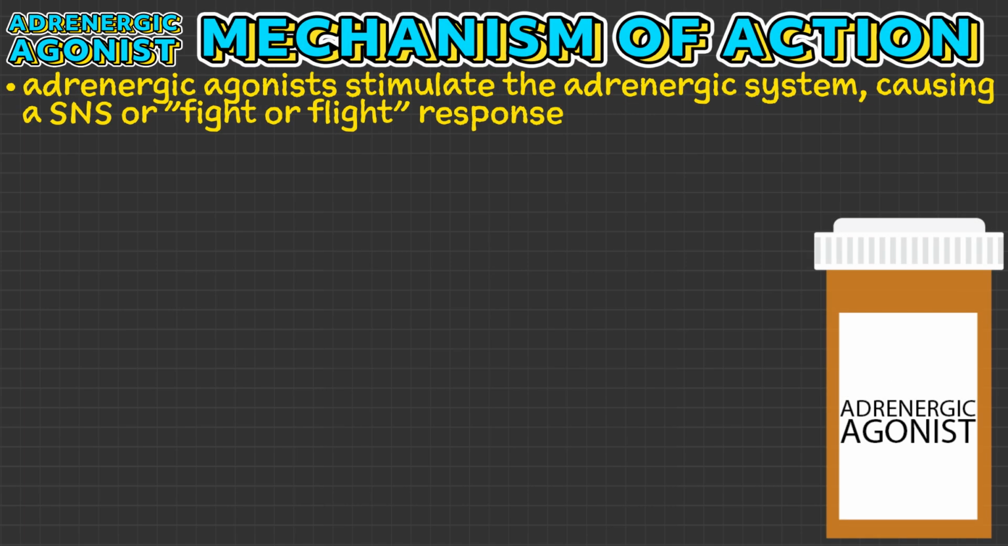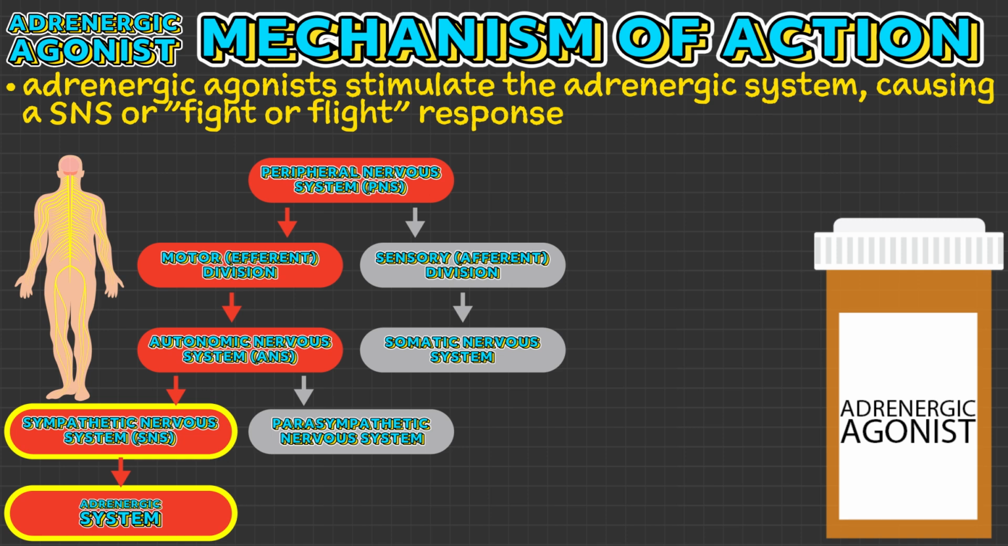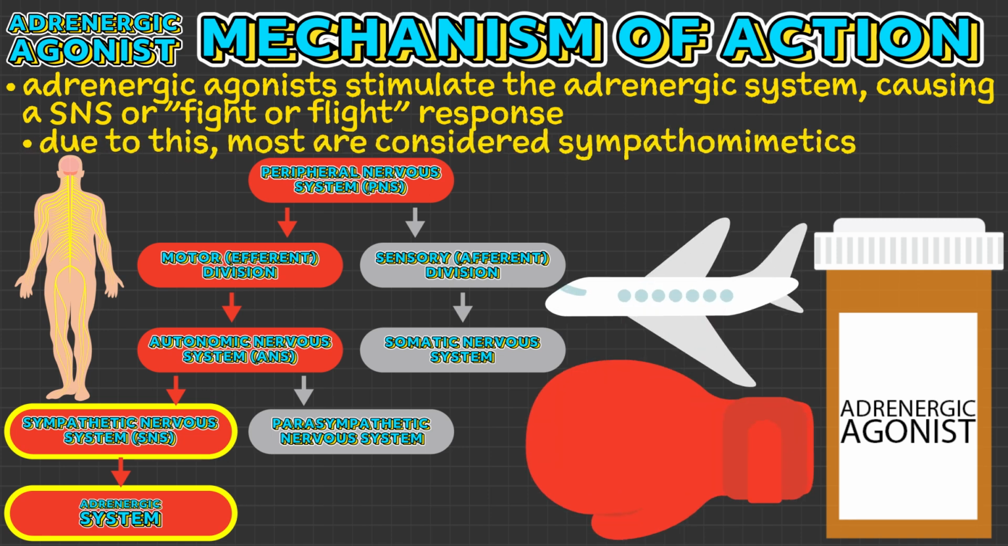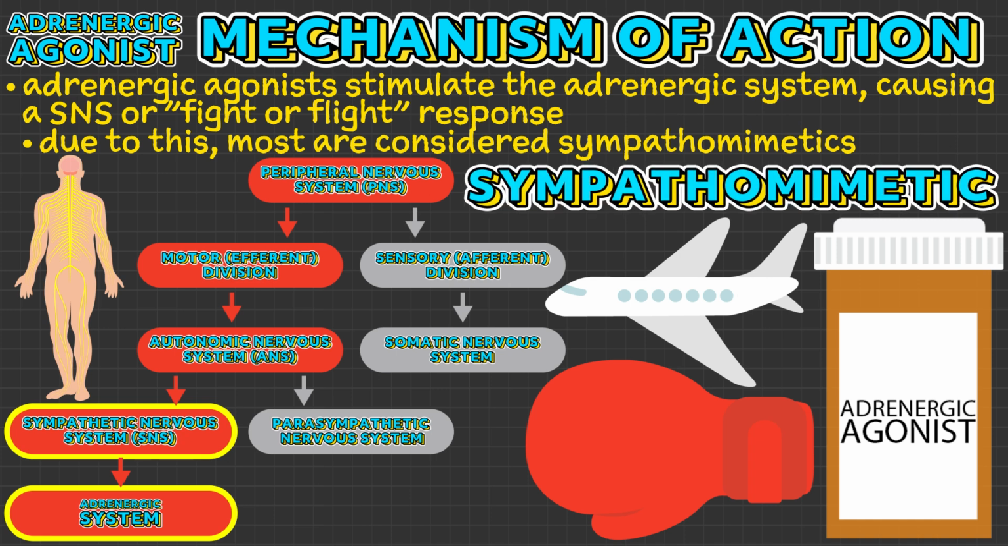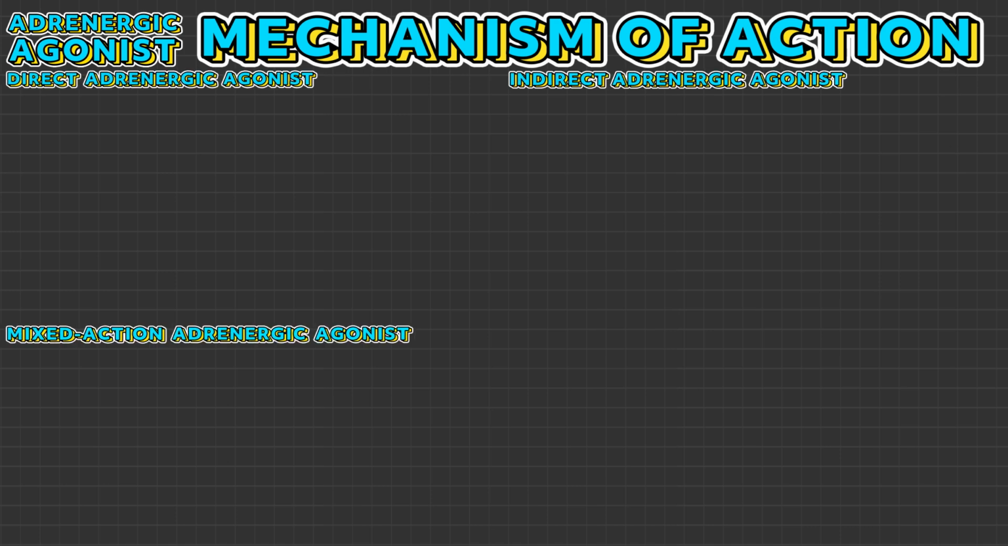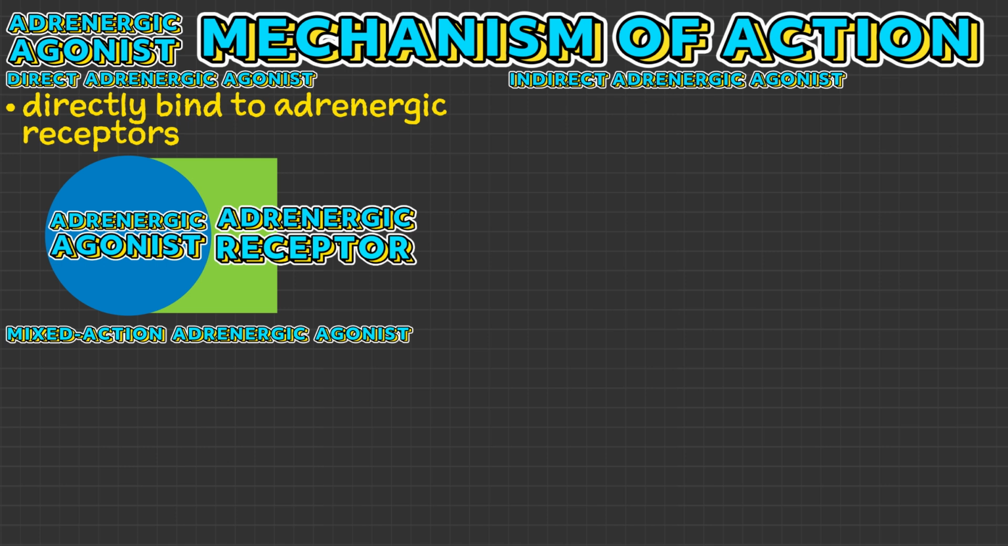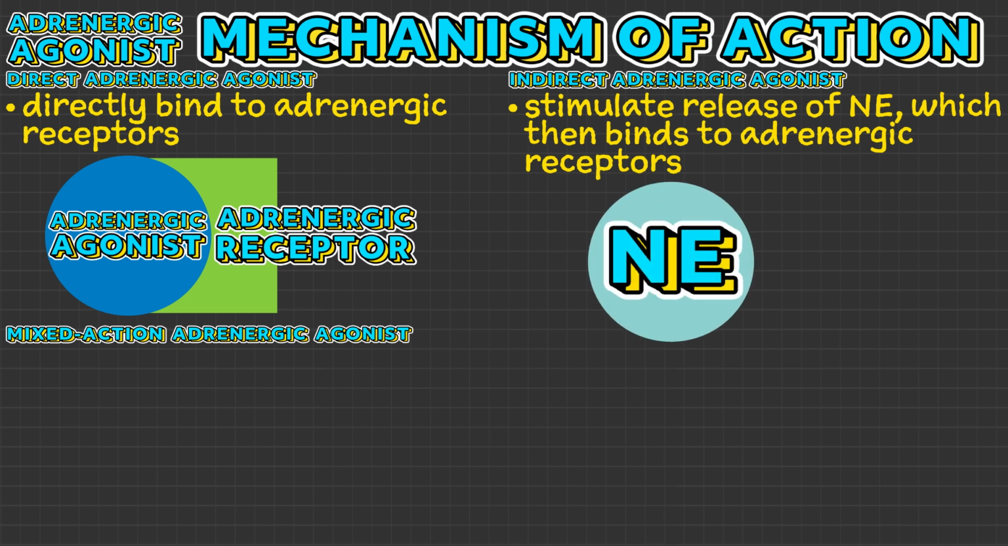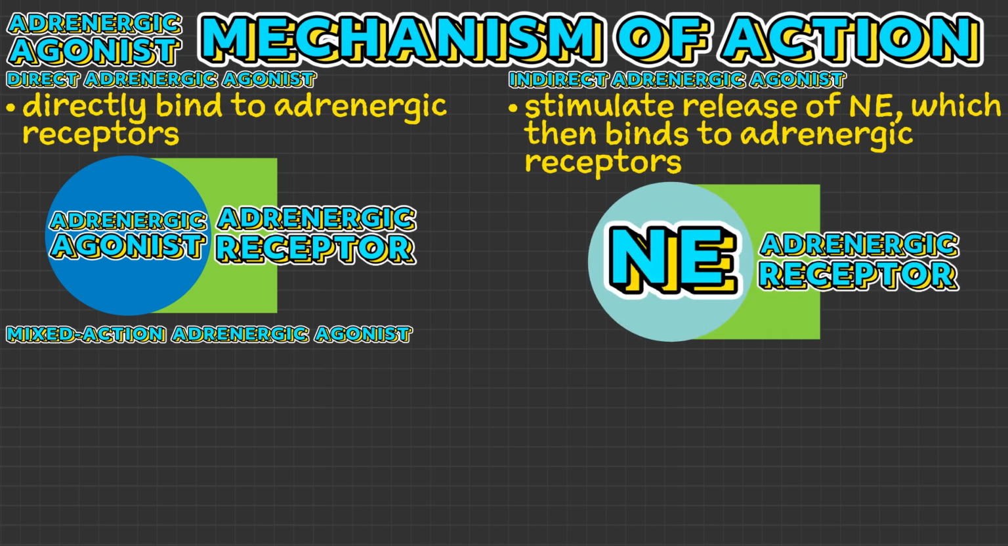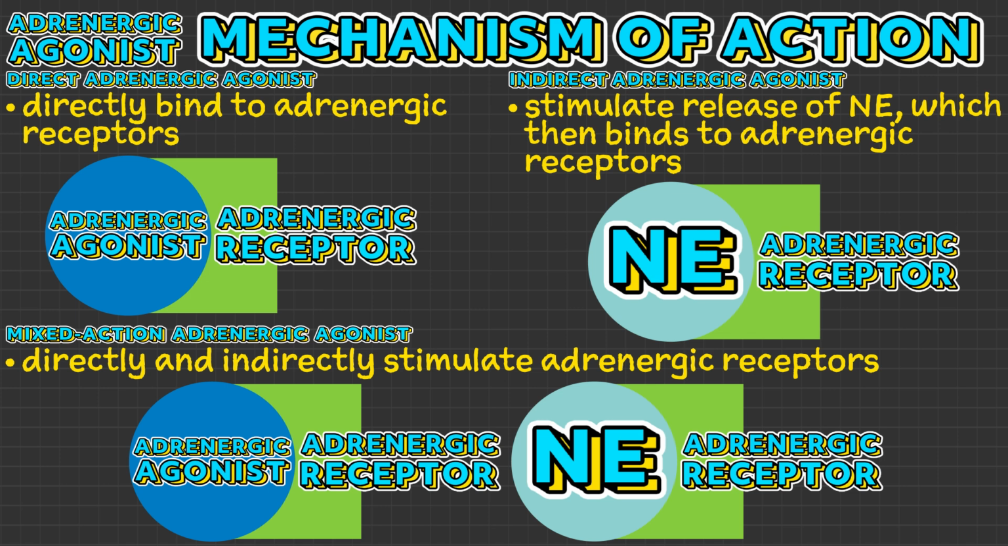Adrenergic agonists stimulate the adrenergic system, causing a sympathetic nervous system or fight-or-flight response. Due to this, most adrenergic agonists are considered sympathomimetics. Adrenergic agonists stimulate the adrenergic system in three main ways: directly, indirectly, and mixed action. Direct adrenergic agonists directly bind to adrenergic receptors, stimulating them, whereas indirect adrenergic agonists stimulate the release of norepinephrine, which then binds to adrenergic receptors, causing stimulation. And mixed action adrenergic agonists, both directly and indirectly, stimulate adrenergic receptors.